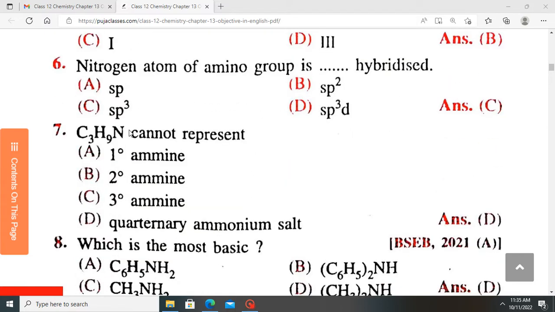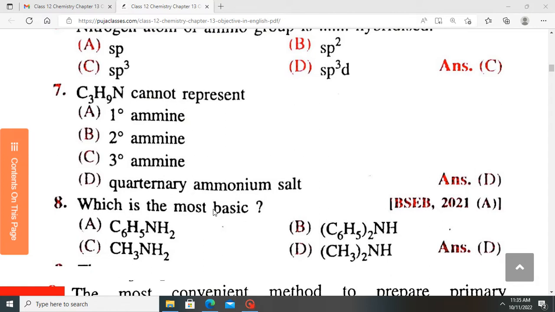This compound here cannot represent what? It can't represent a primary amine, a secondary amine, a tertiary amine, or a quaternary amine. The answer is D, because quaternary amines have a plus charge in which 4 carbons are bonded to the central nitrogen. But here we have only 3 carbons. So they can't form a quaternary ammonium salt unless we have 4 different carbons. Quaternary, as the name implies, means 4.